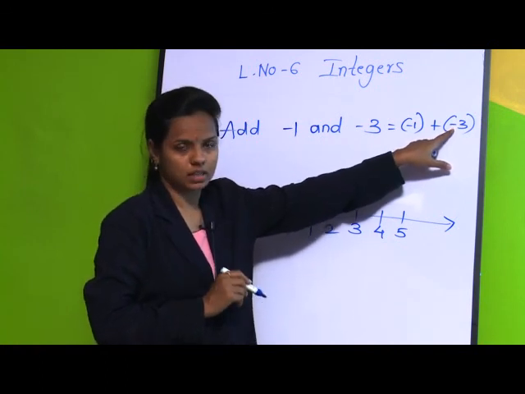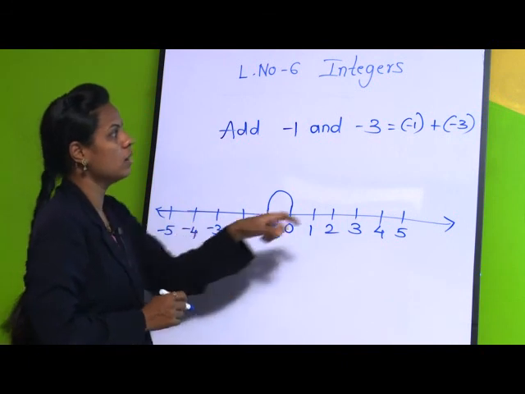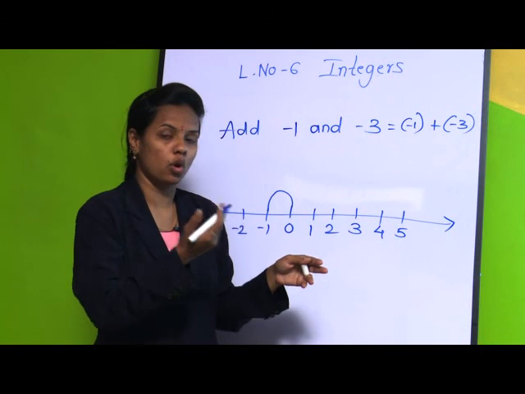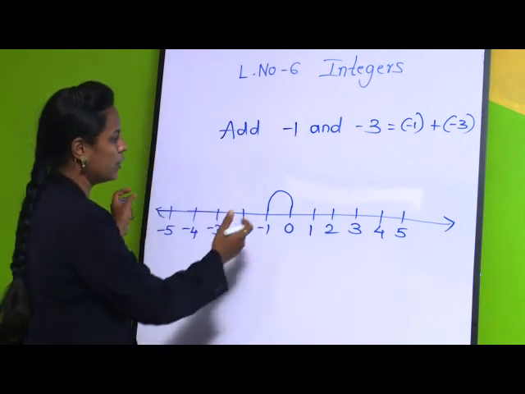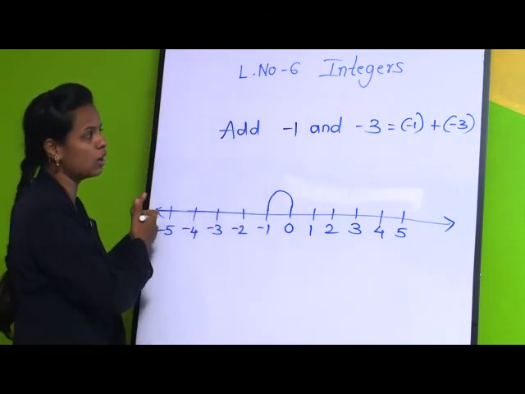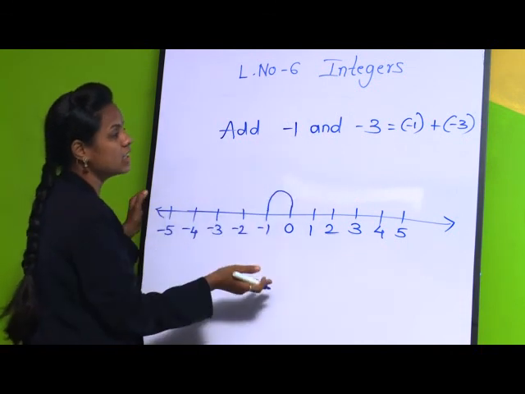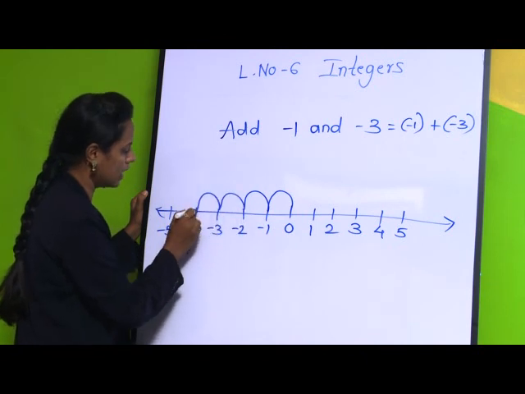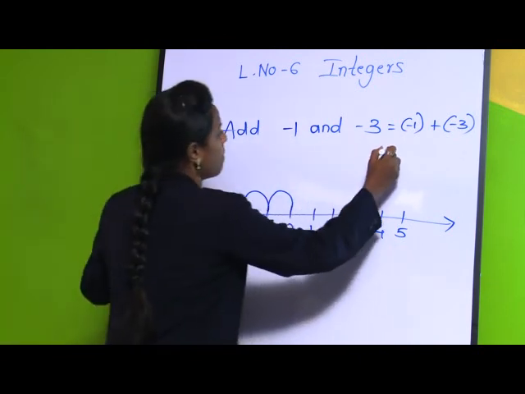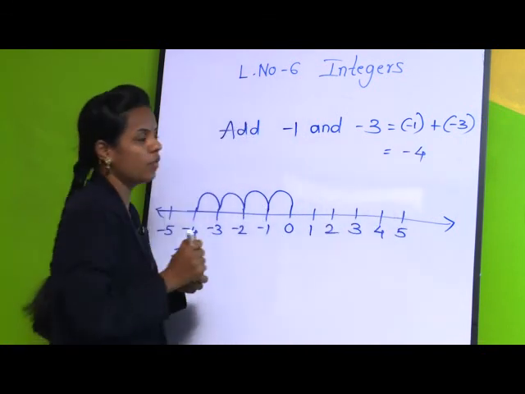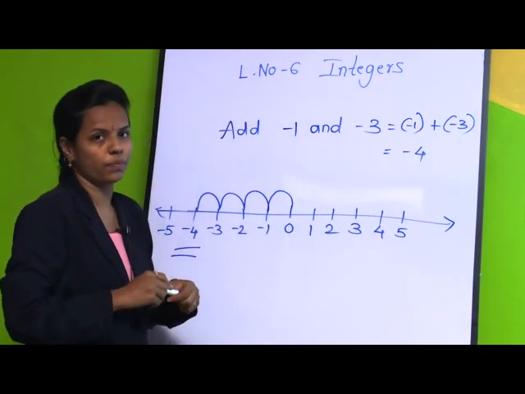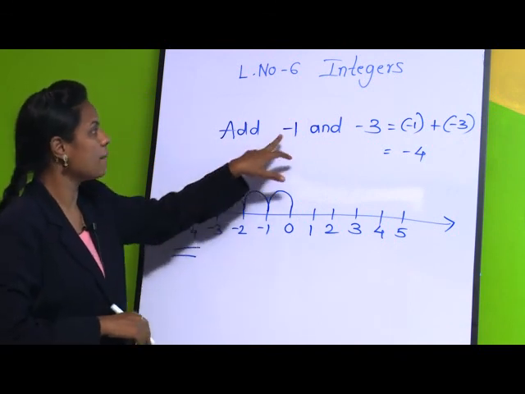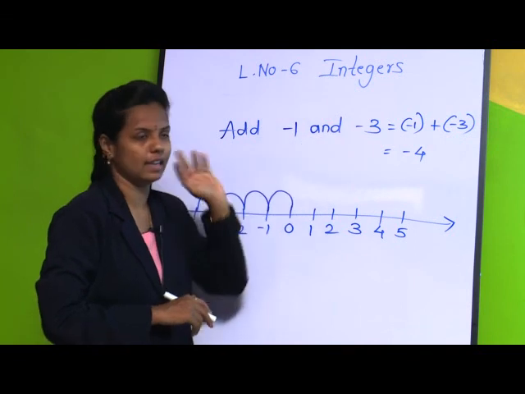Subtract 3, minus 3. According to the rule, we subtract when we go in decreasing order. As we know, towards the left we have decreasing order. So we will go 3 steps backward: 1, 2 and 3. We got the answer minus 4. Okay. So in this way we solved the example which has 2 negative integers.